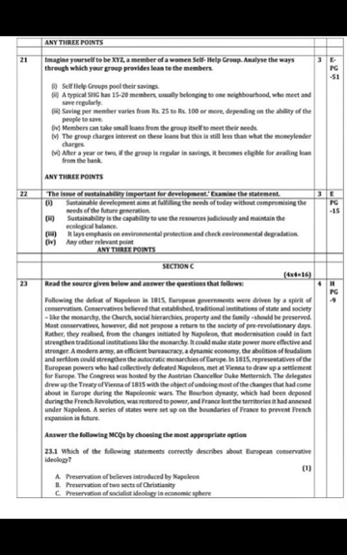Self-help groups pool their savings. A typical self-help group has 15 to 20 members. Savings per member vary from 25 to 100. Members can take small loans from the group itself to meet their needs, and the group charges interest on these loans, but it is still less than what the money lender charges. And after a year or two, if the group is regular in savings, it becomes eligible for availing loan from the bank. So in this way you can easily explain these points.